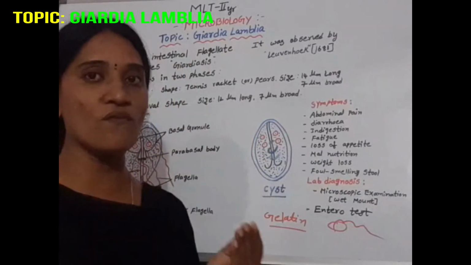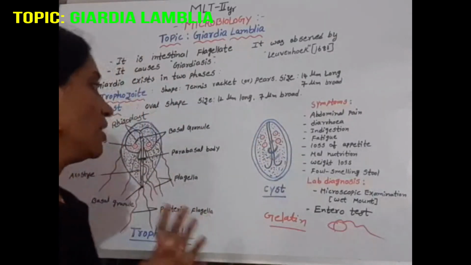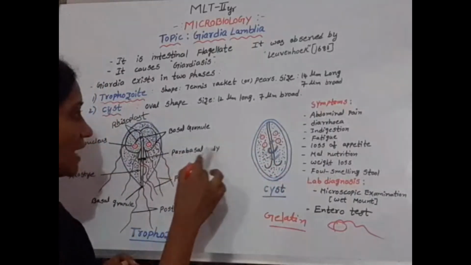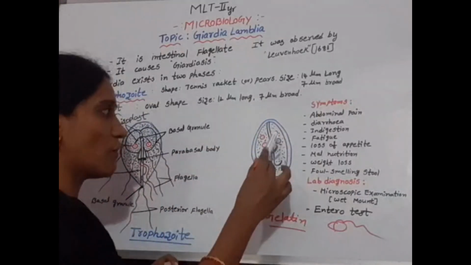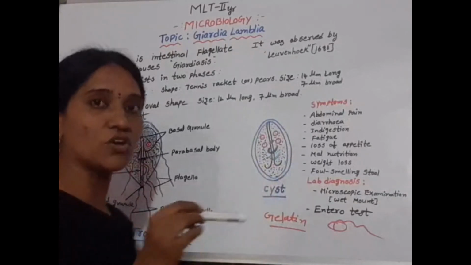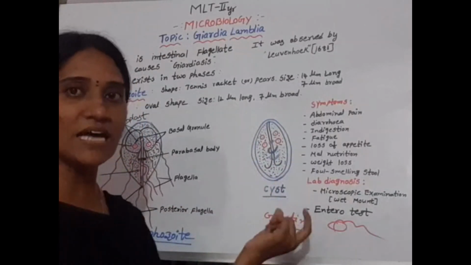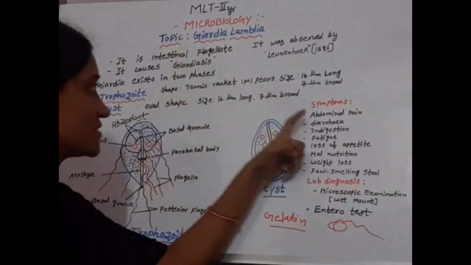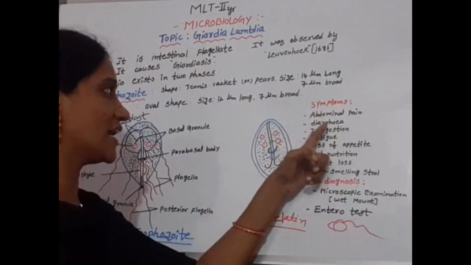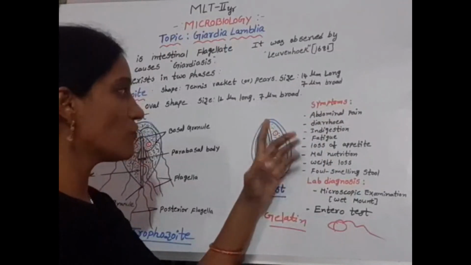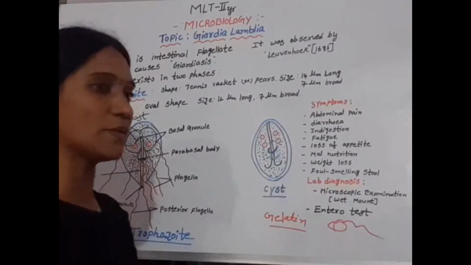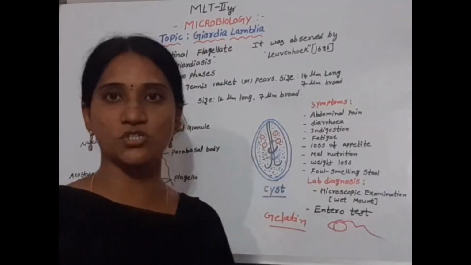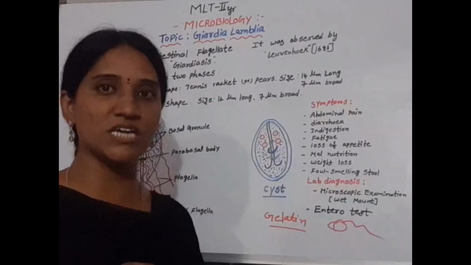The trophozoite has 8 flagella, 4 pairs of flagella. These are useful for motility or movement. And the cyst has 4 nuclei. Binary fission occurs and it forms 4 nuclei. Tetranucleate cysts are observed. The symptoms of giardiasis are abdominal pain, diarrhea, indigestion, fatigue, loss of appetite, malnutrition, weight loss, and foul-smelling stool. These are the symptoms of giardiasis.